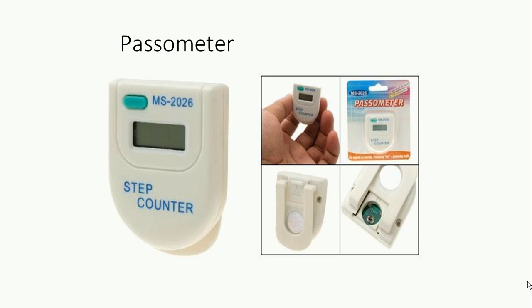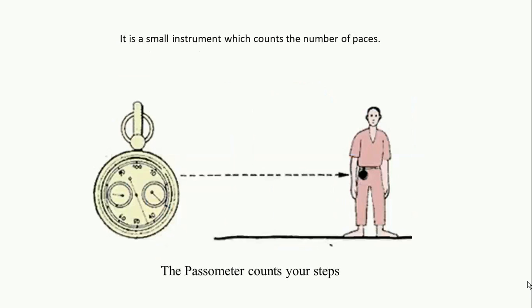The next is the passometer. It is a very compact instrument, generally a step counter. By counting your steps, you are able to find out the linear measurements. As I already said, it is a small instrument which counts the number of paces.